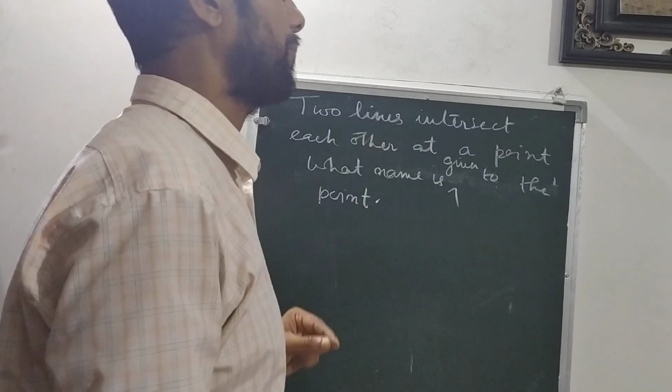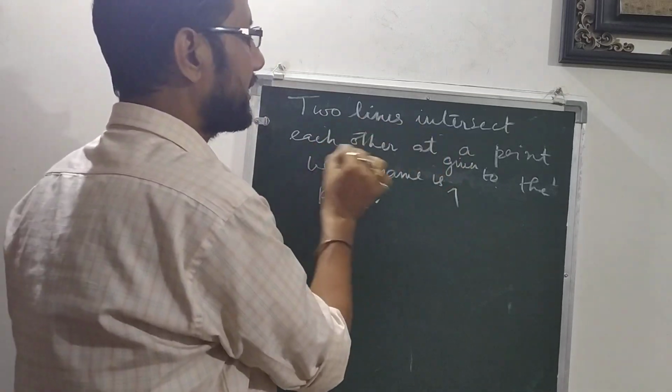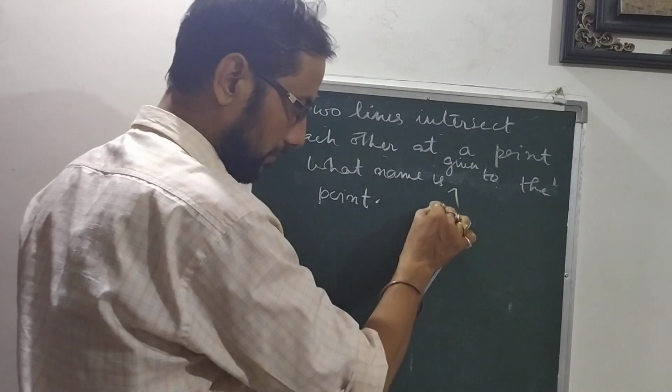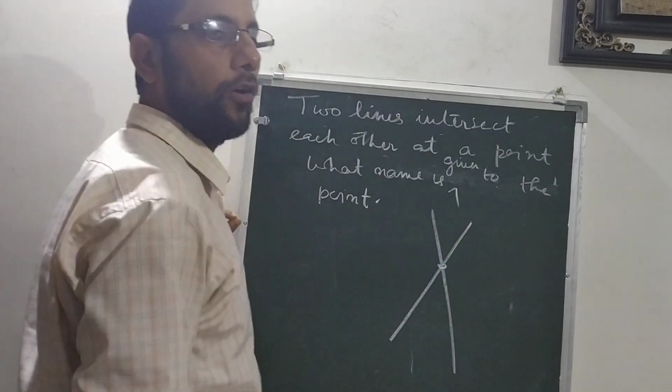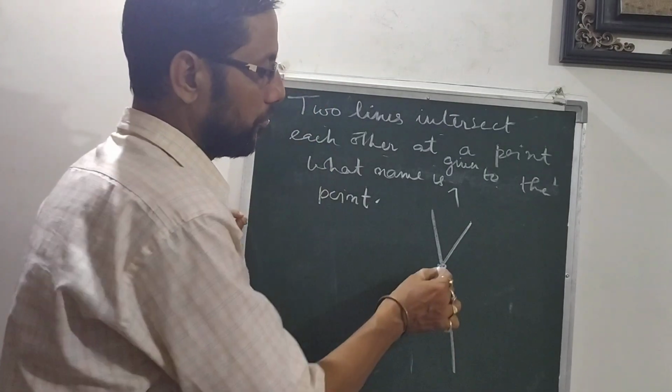What name will I give to that point? When the two lines intersect each other at a point, what do we call this? There is a name for this point.